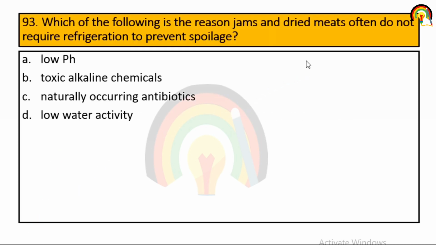Which of the following is the reason jam and dried meat often do not require refrigeration to prevent spoilage? So what is the reason? Because they have low water activity, that's why.